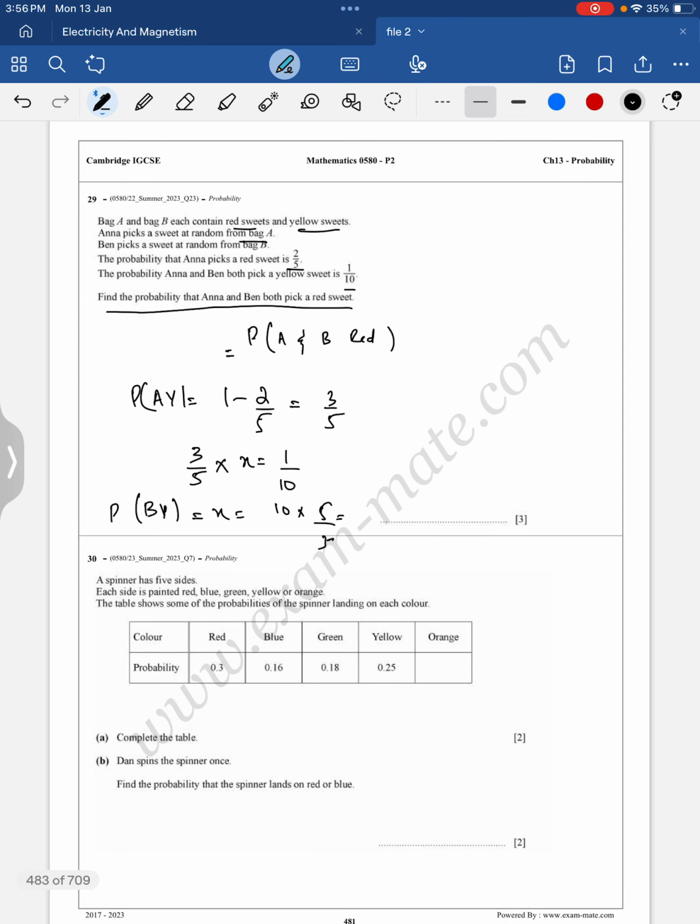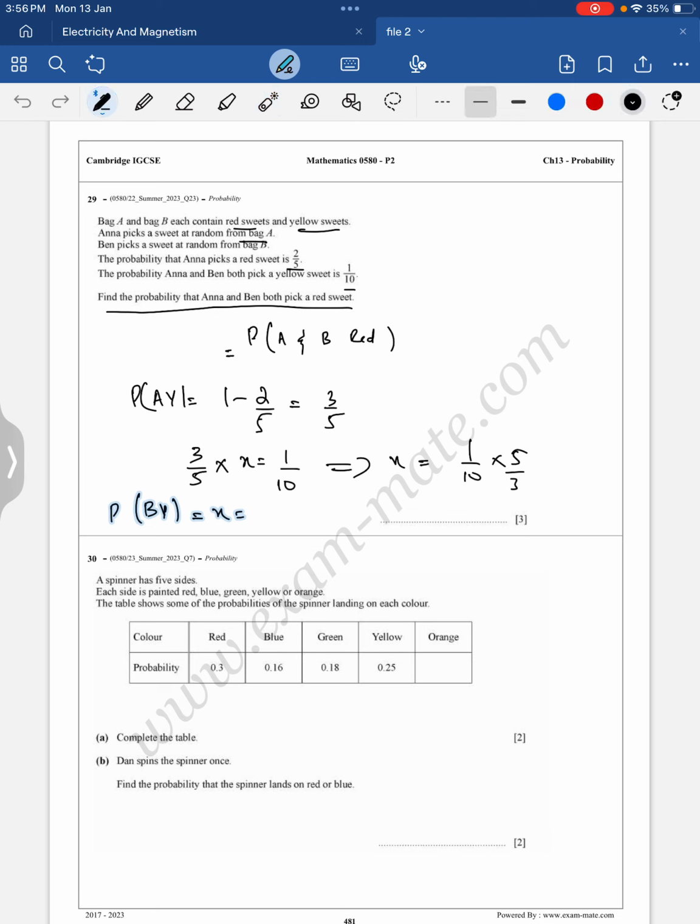Sorry, I'm sorry. A mistake over here. This was 1 upon 10. Right? So actually the 1 upon 10 stays over here, 5 over there, 3 stays over here. So 5 will shift over here and 3 will go over there. So 5 upon 3. Okay.